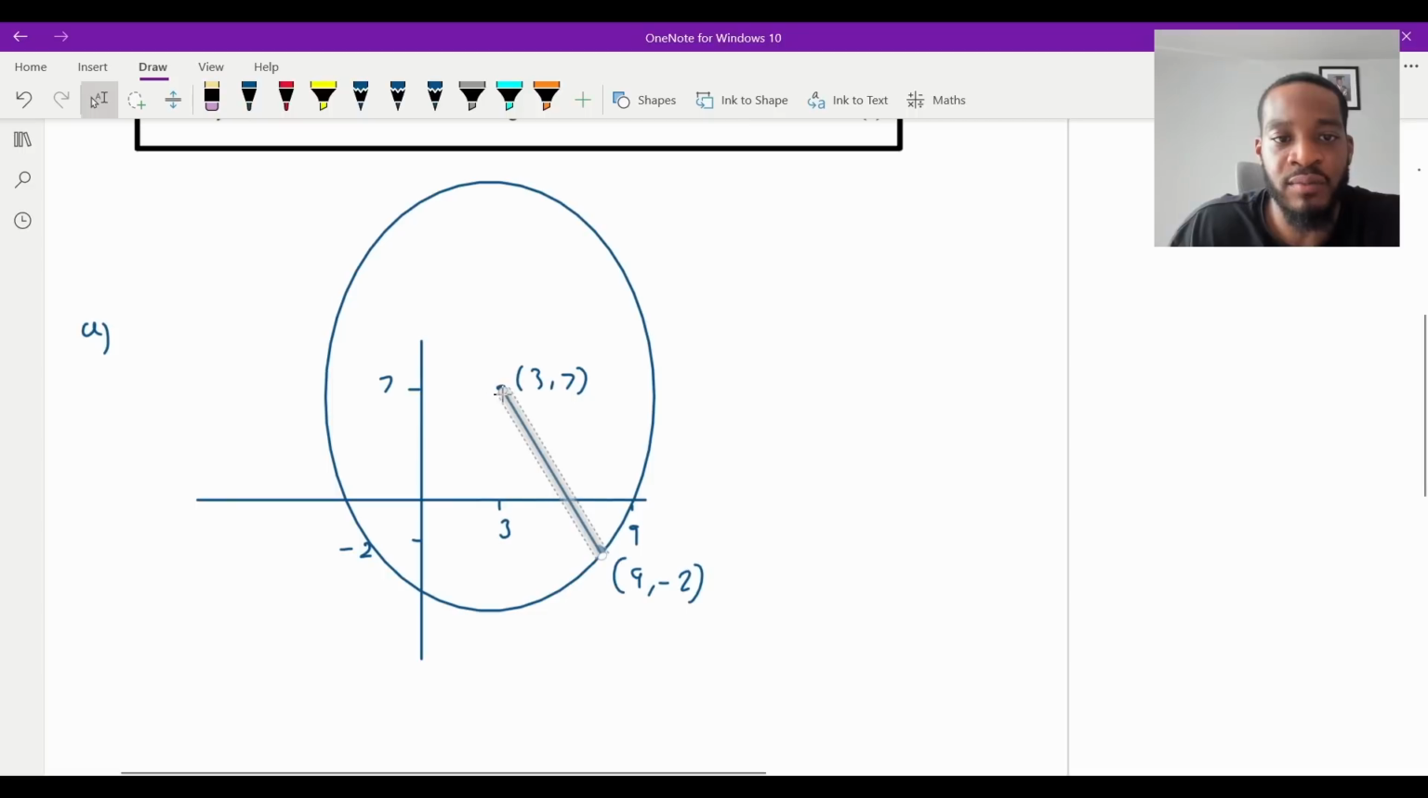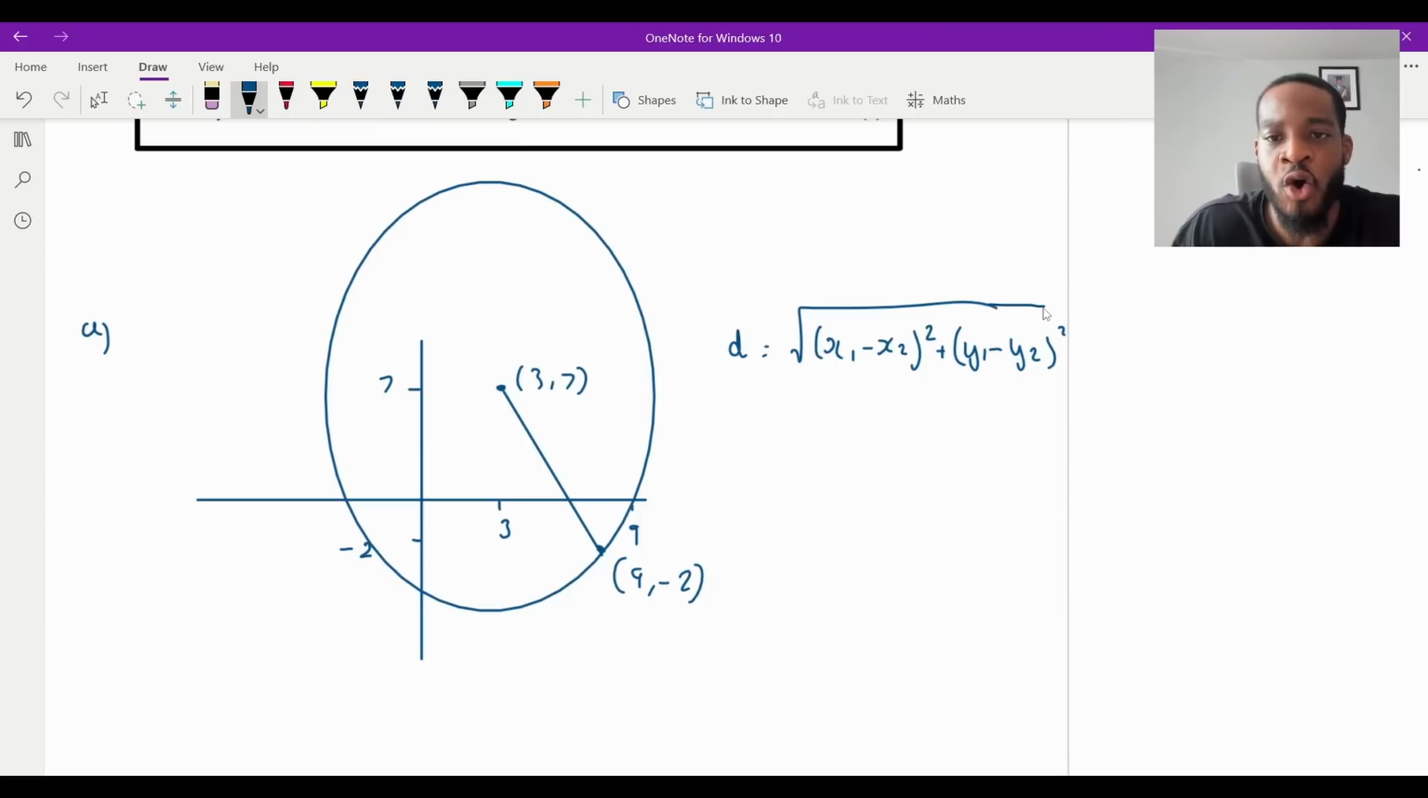So we're just going to use the distance formula to calculate them. The distance is going to be the square root. If you've got two coordinates, x1, y1 and x2, y2, it's going to be the difference between the two coordinates, x1 minus x2 all squared, plus y1 minus y2 all squared. Now, it doesn't matter which way they go because you're going to square them anyway. So I would just say the first pair, 3, 7, is x1, y1, and the second pair is x2, y2.